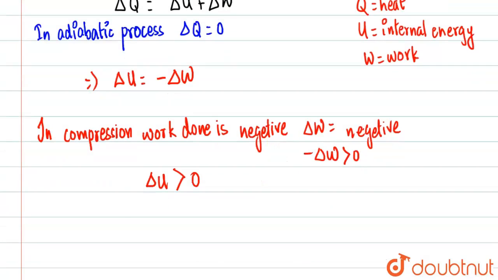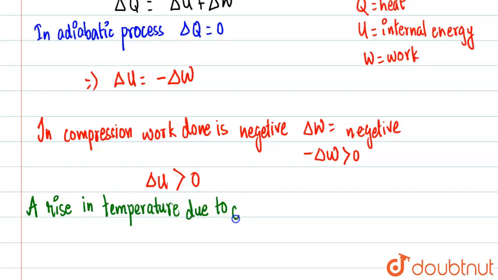If change in internal energy is greater than 0, hence there will be a rise in temperature, due to the increase in internal energy.